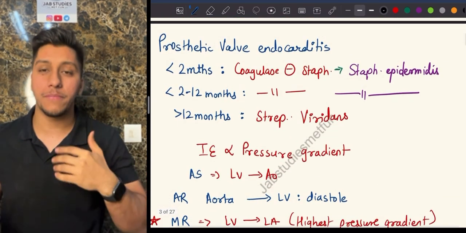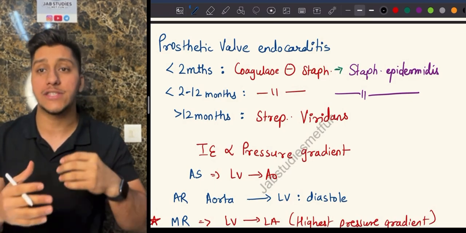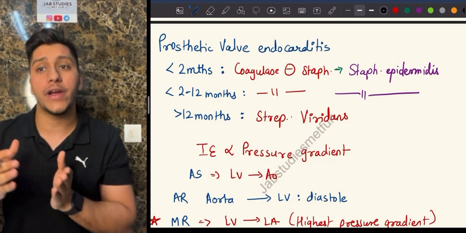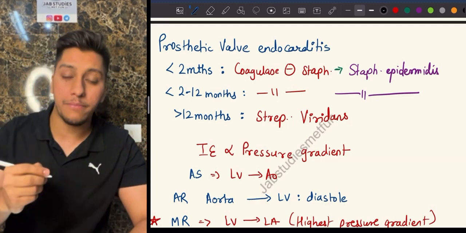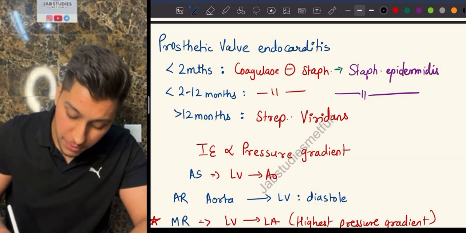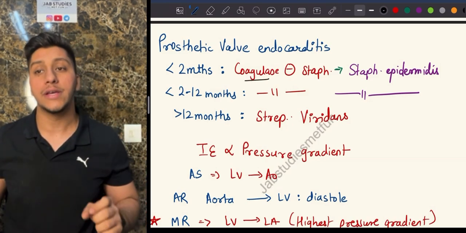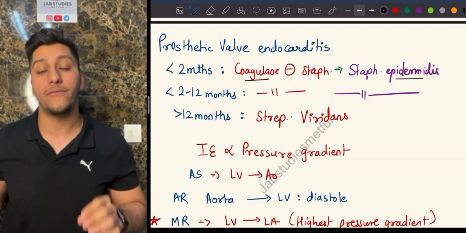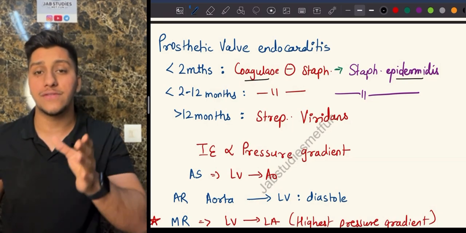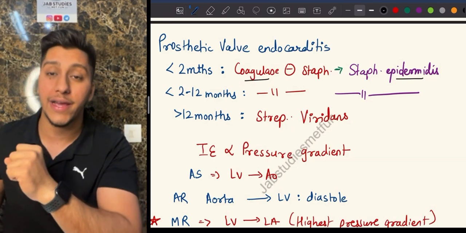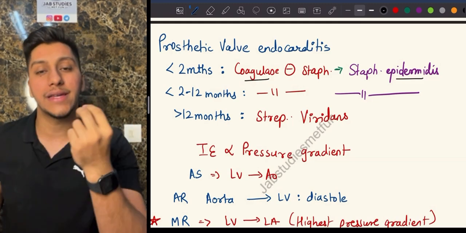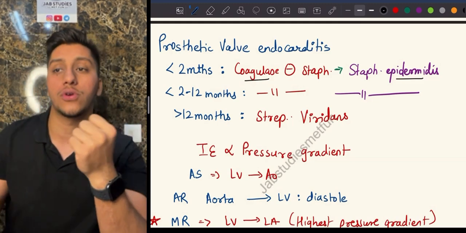If I ask you now, if a patient has had a valve replacement, so he has a prosthetic valve, they are quite prone to get endocarditis, and that is known as prosthetic valve endocarditis. If the patient develops prosthetic valve endocarditis within 2 months, the answer is going to be coagulase negative staphylococcus, known as Staphylococcus epidermidis. Very important. The most common cause of prosthetic valve endocarditis within less than 2 months is coagulase negative staph, which is known as Staphylococcus epidermidis. 2 to 12 months, again the same organism, Staphylococcus epidermidis.